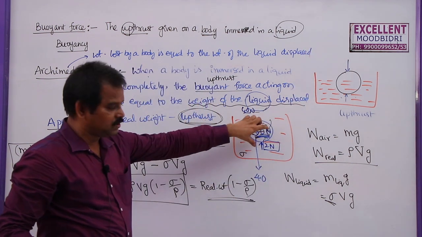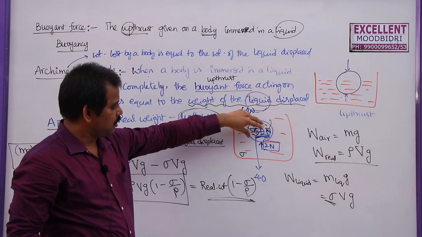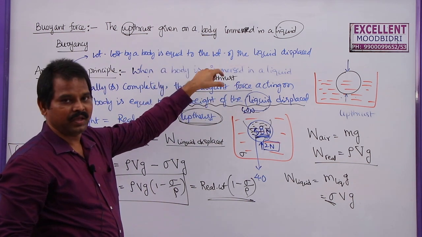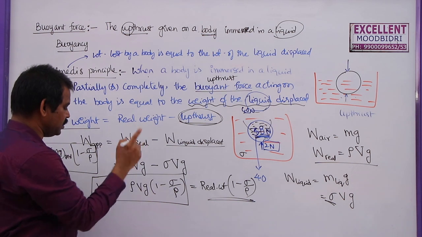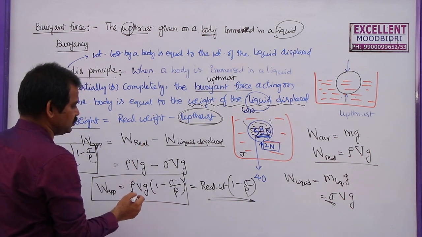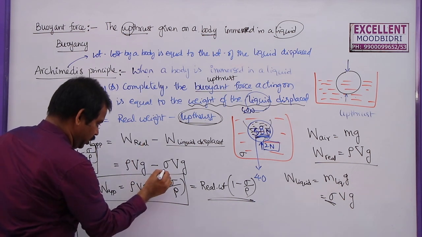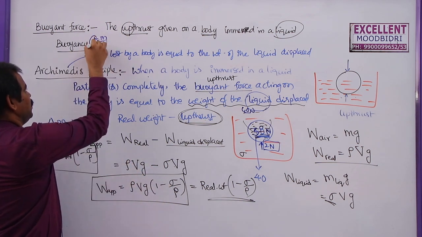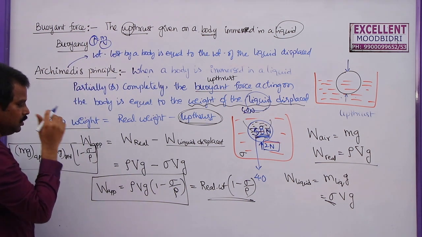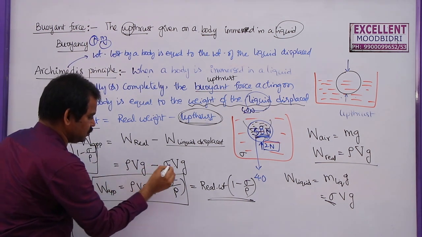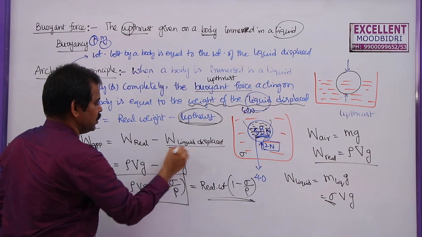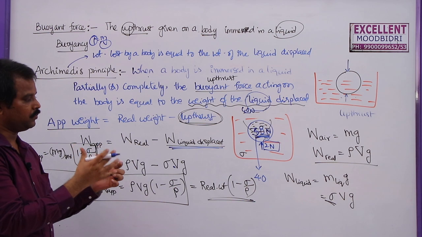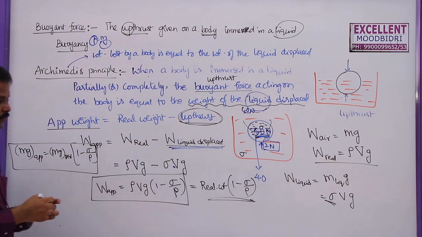Now, instead of this body, if we use some other body, then the weight of the liquid displaced will be different. Why? Because the density will change. Whenever density changes, we know that density is equal to mass by volume. If density changes, volume also changes. That's why the weight of the liquid displaced by different bodies, with different volumes, is always different.